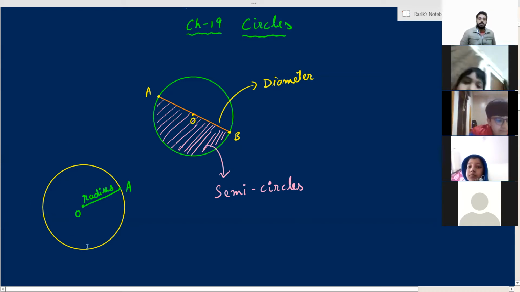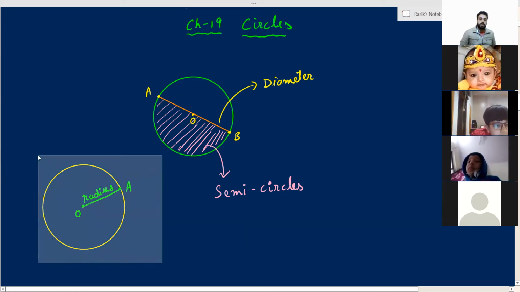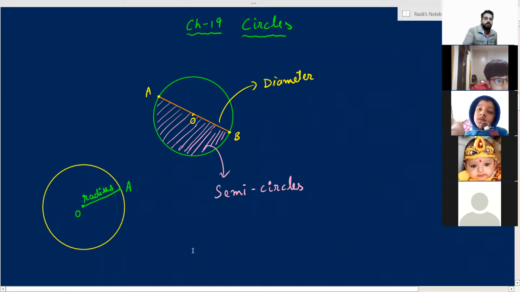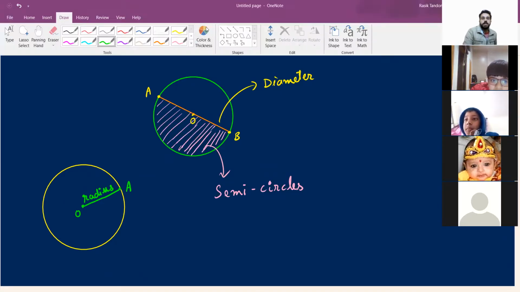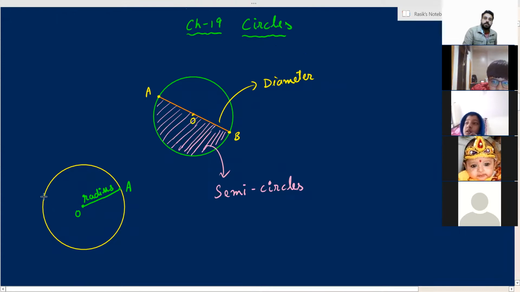Next is chord. So I will draw the chord here in this figure only. Chord is a very simple thing. Any line segment which has both the end points on the circle, on the circumference of the circle.